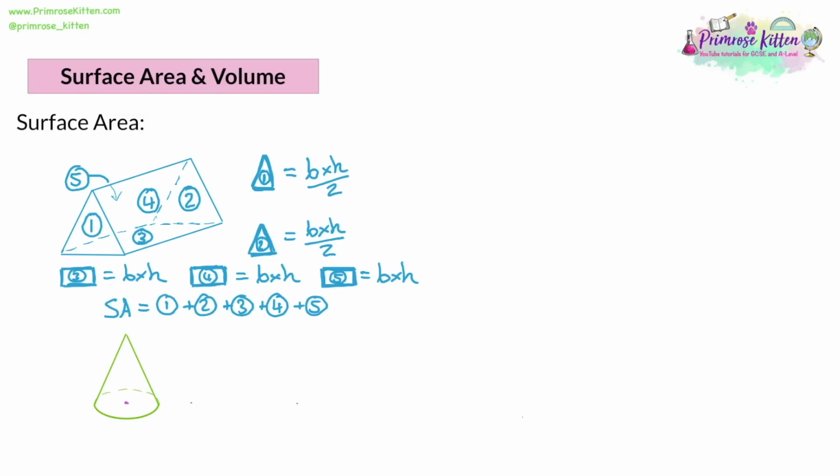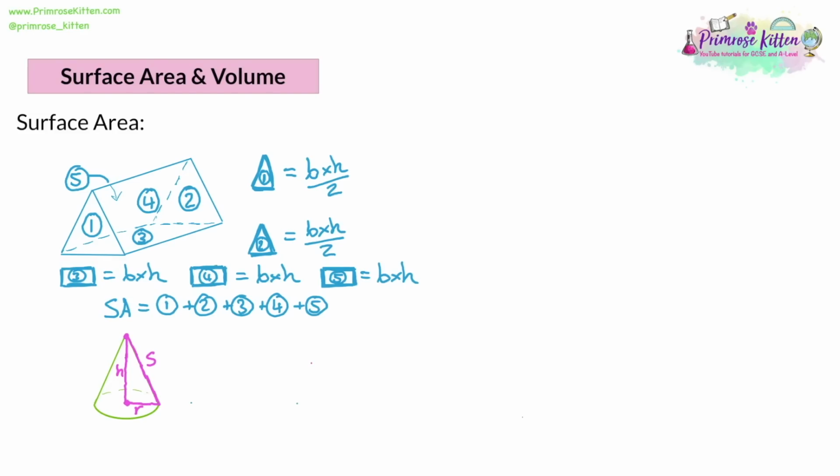The first thing to think about is from the centre of the circle at the base to one of the edges. This is going to be the radius. Then we've got the height, which is from the apex of the cone all the way down to the center of the circle in the middle. That's the height. And then we've got the diagonal edge, and the length of that is called the slope.